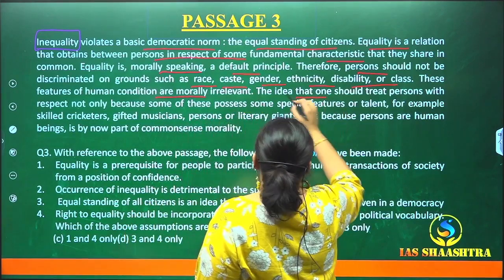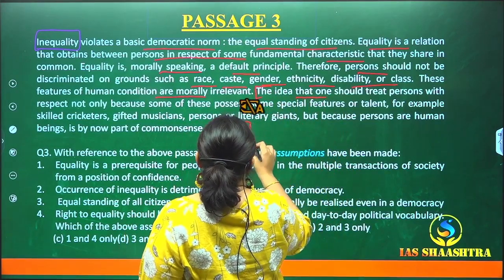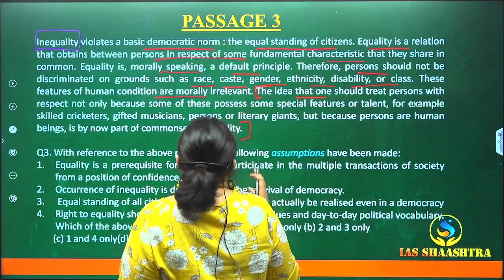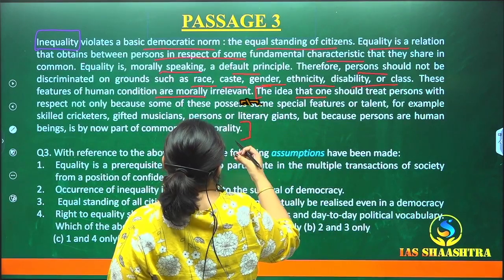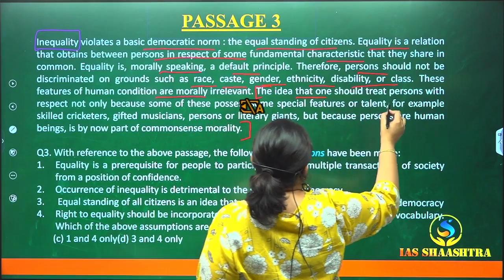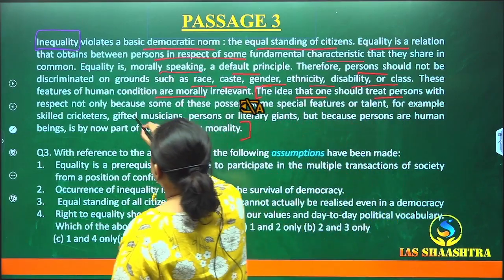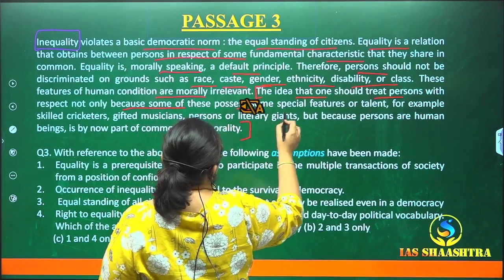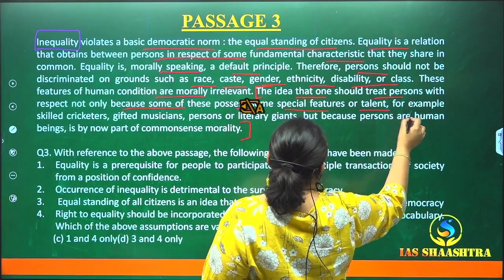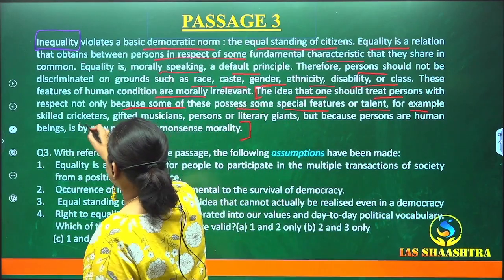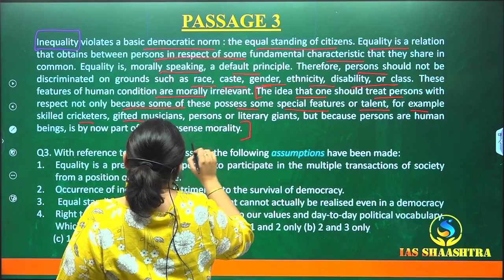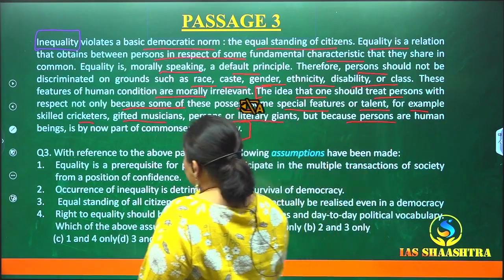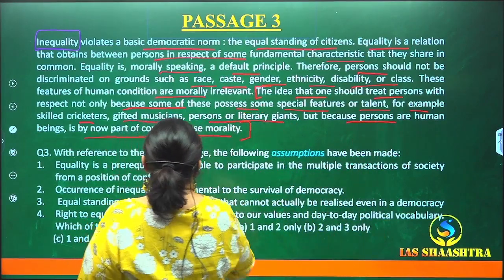The idea, now this is the main crux or the central idea of the passage that the author is trying to tell us, which is the idea that one should treat persons with respect, not because some of these possess special features or talent. For example, someone is a skilled cricketer or is a gifted musician or is a literary giant, but because persons are human beings is by now a part of the common sense morality.